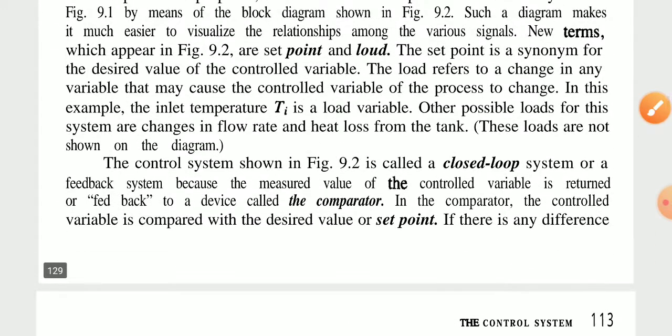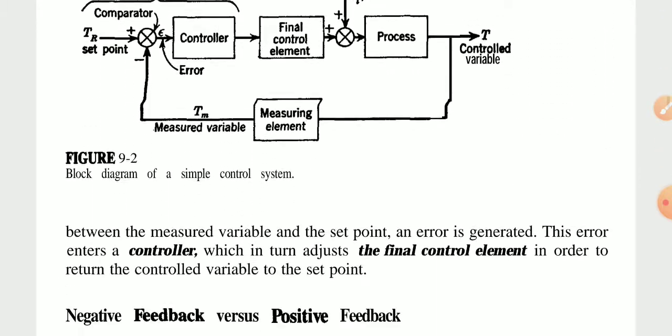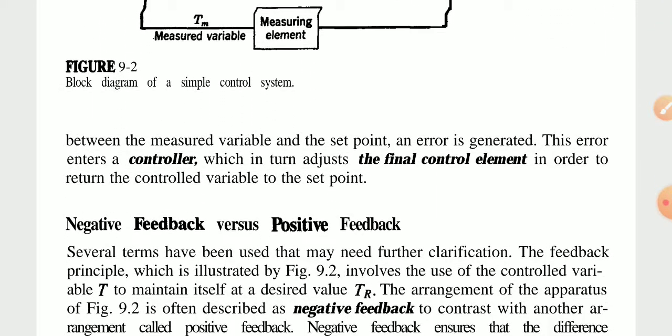Figure 9.2 is a closed loop or feedback system because the measured value of the control variable is returned as feedback to the device called the comparator. In the comparator, the control variable is compared with the desired value or set point. If there is any difference between the measured variable and the set point, an error is generated. This error enters a controller, which in turn adjusts the final control element in order to return the control variable to the set point.